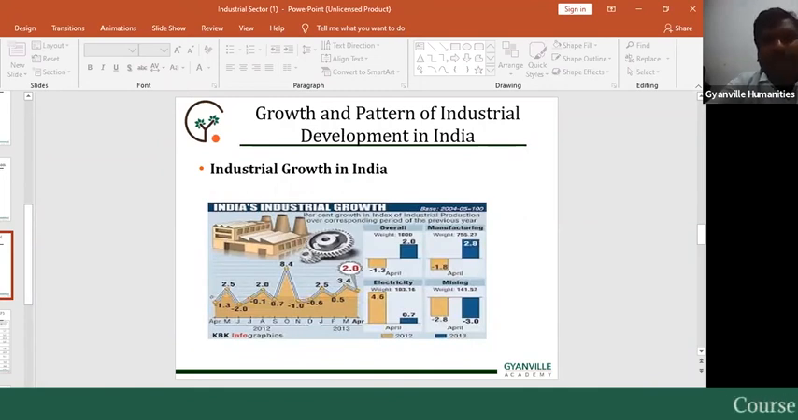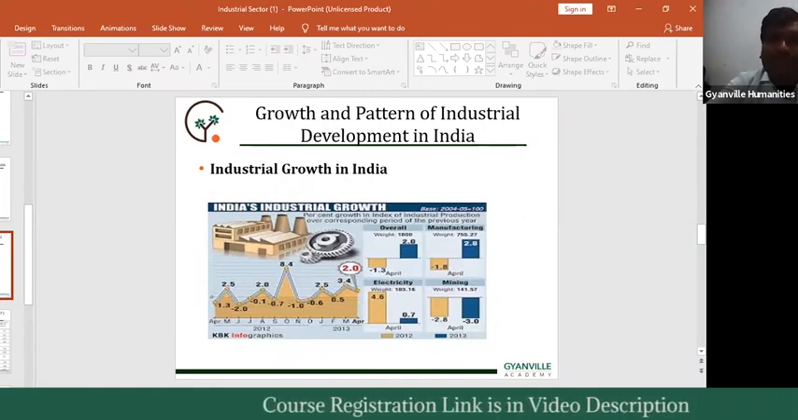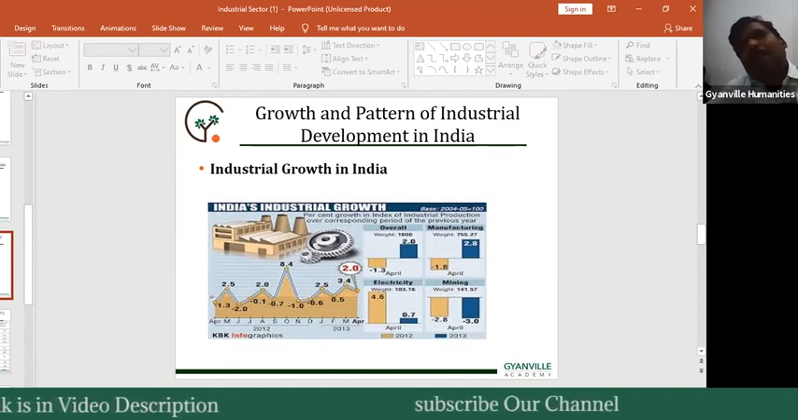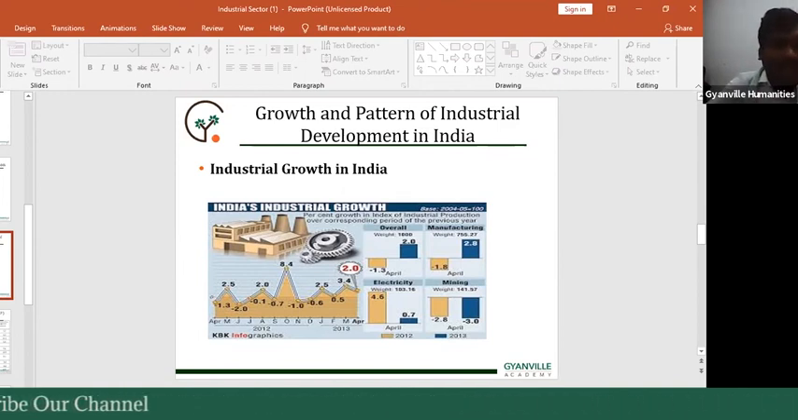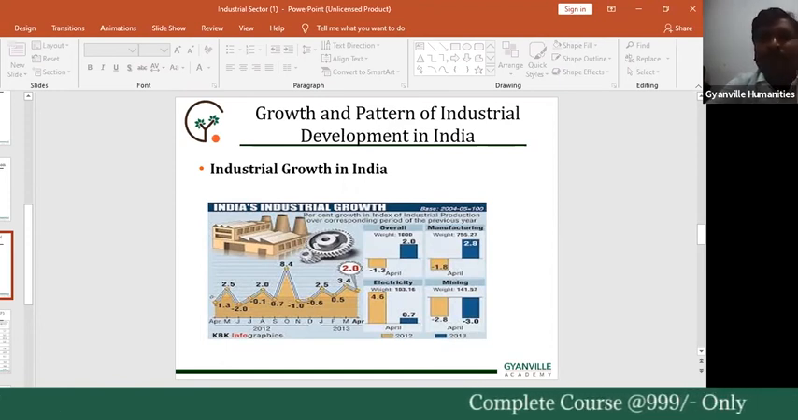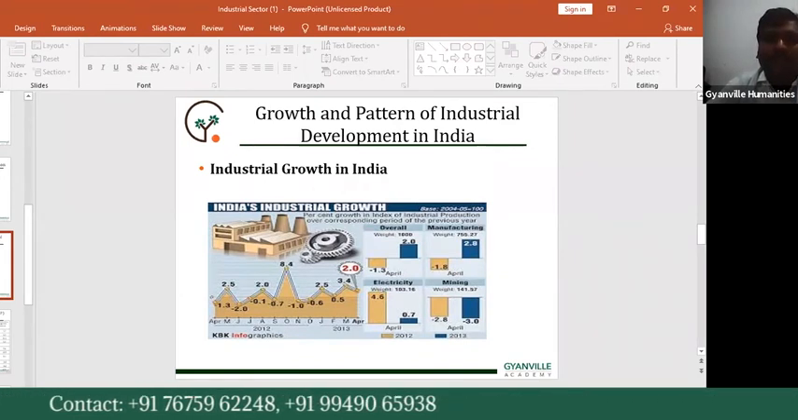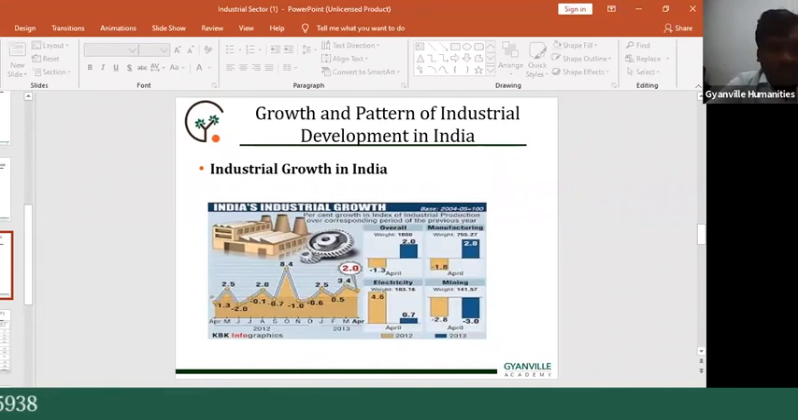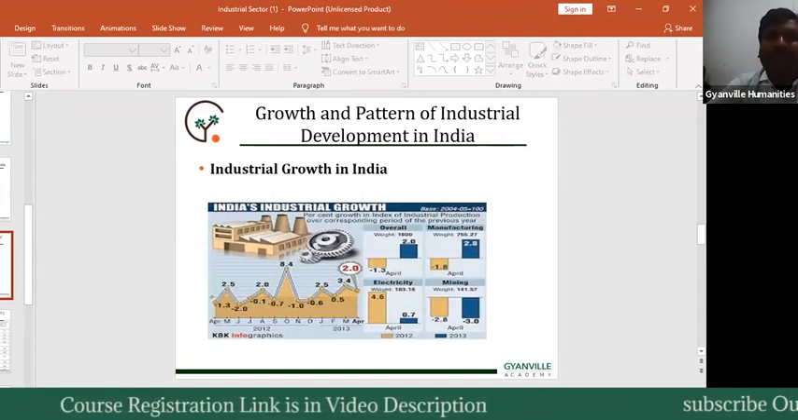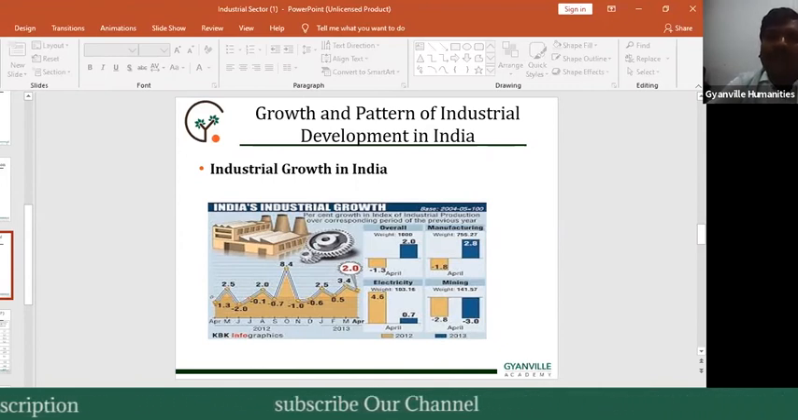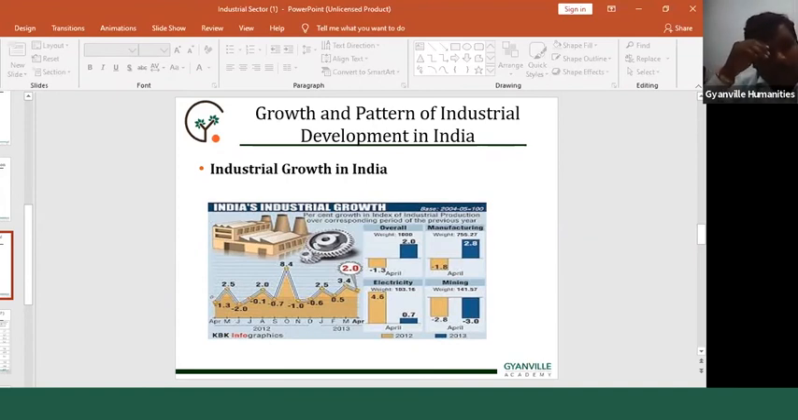Up to 1965-66 is the first phase. After 1965-66 is the second phase of industrial development. We have two phases: up to 1965-66 and after 1965-66. The economy took a rapid stride during the first three five-year plans, but slowed down later. In the first three five-year plans, our industrial sector development was increasing, but later it decreased.